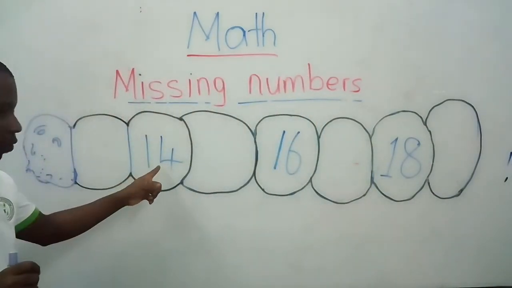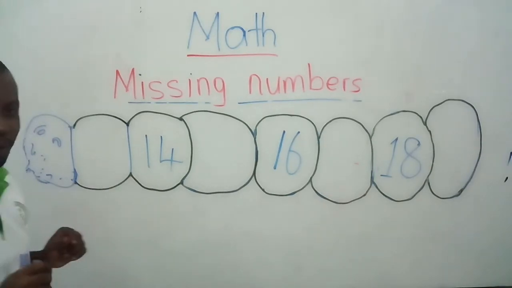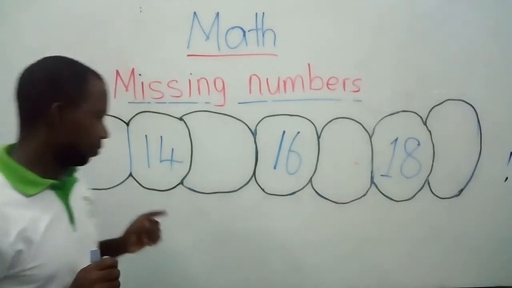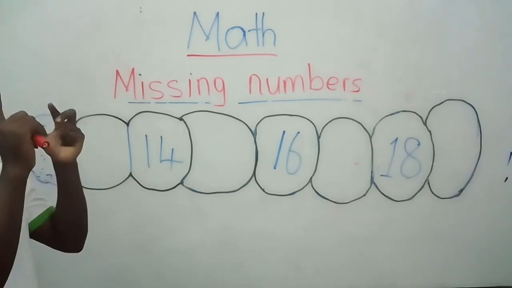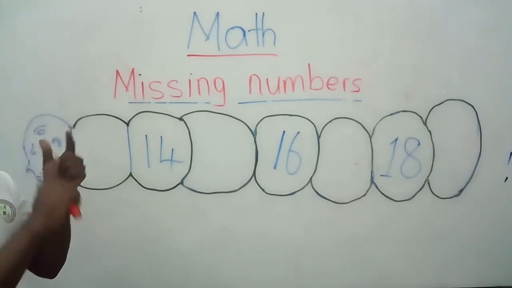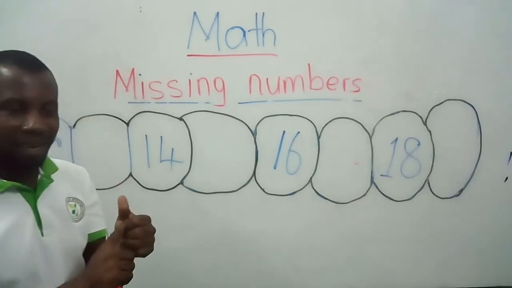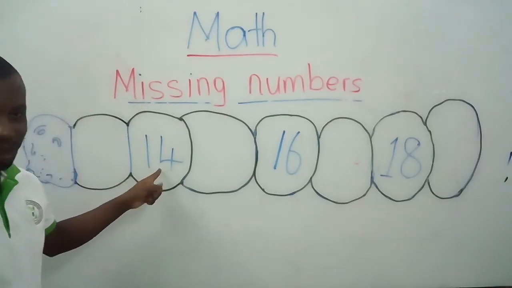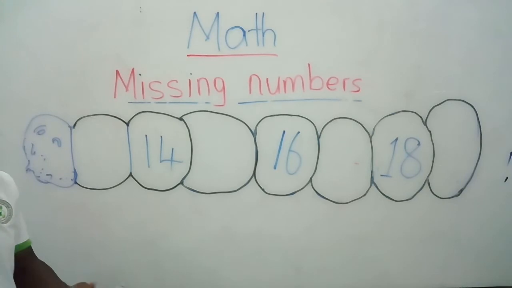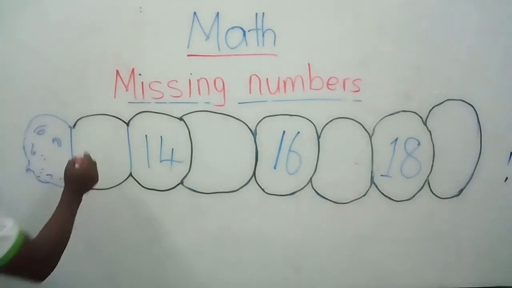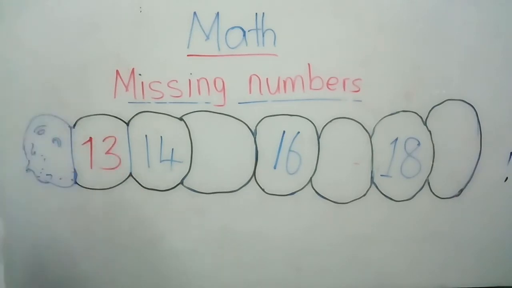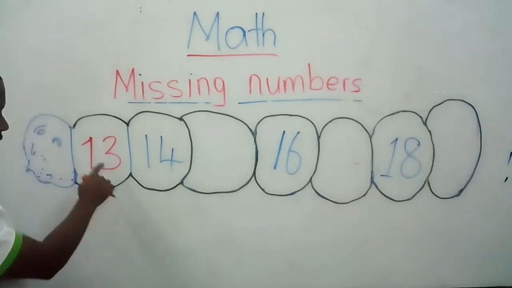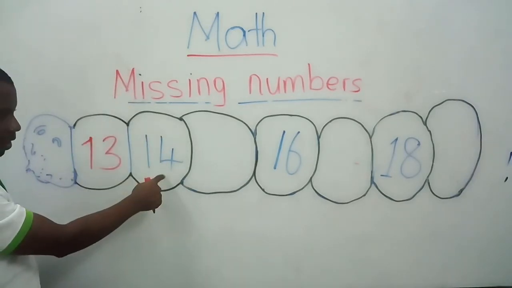So we have number 14. Now, before number 14, what number do we have? Let's count from number 10. We have 10, 11, 12, 13. So, before number 14, we have number 13. Very good. So, 13, 14.